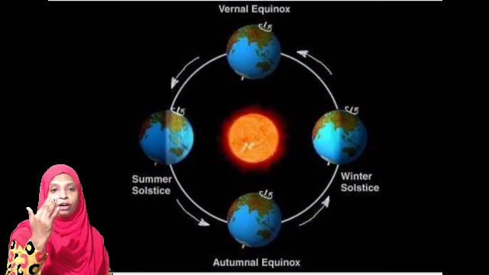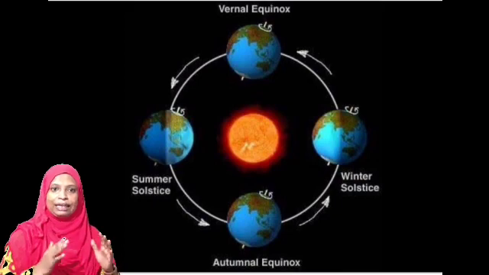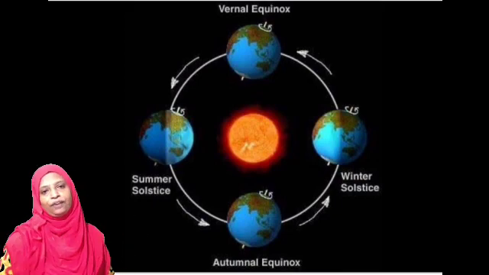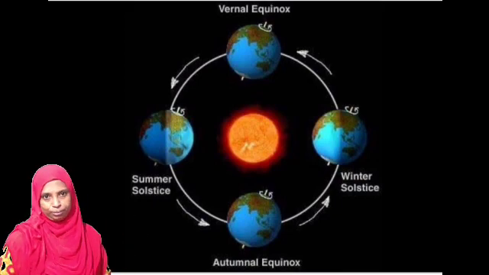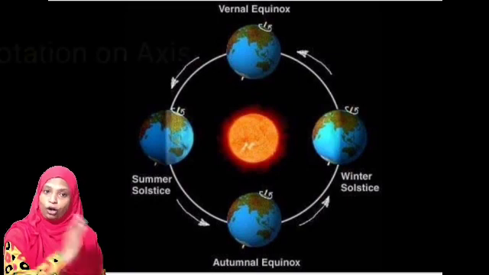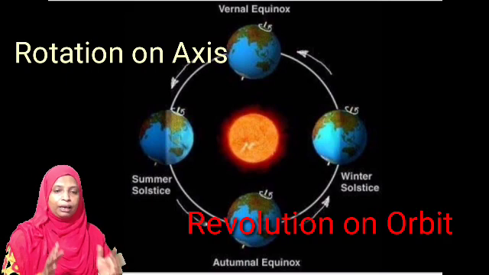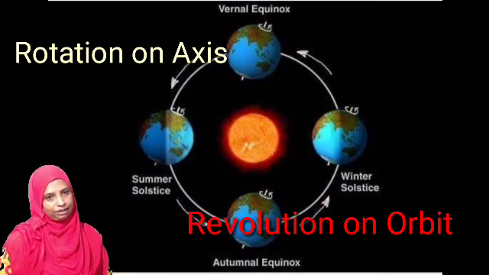Another important movement of the earth, rotation, makes us experience day and night in different parts of our globe. So these two important movements, rotation on its own axis and revolution on its own orbit, make life possible on Earth.